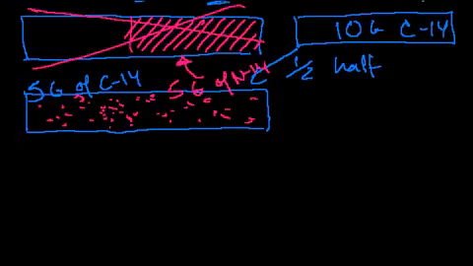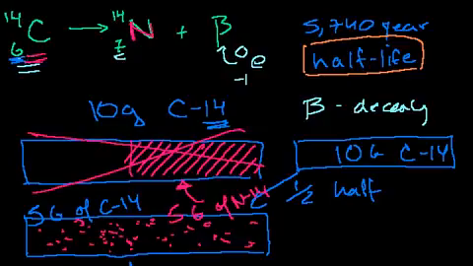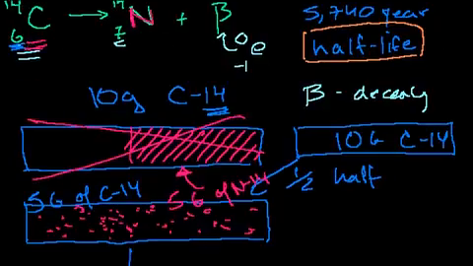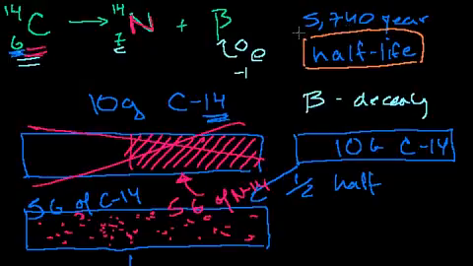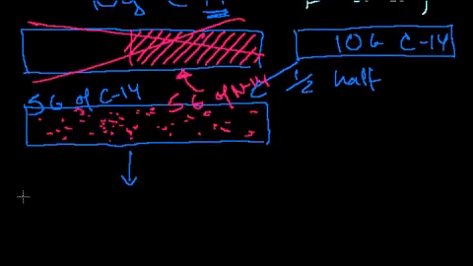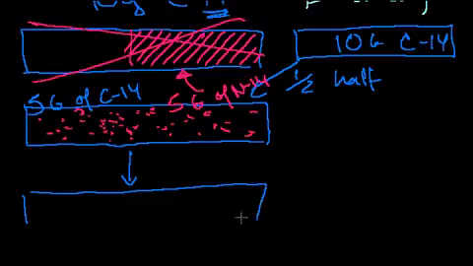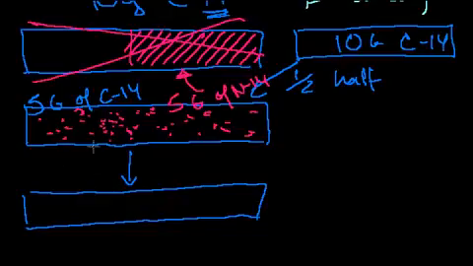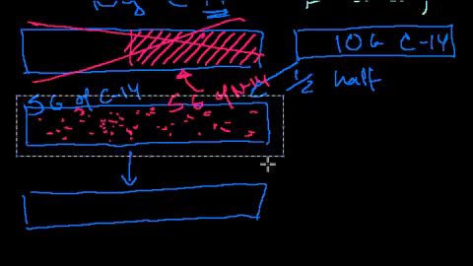Well, we said that during a half-life, 5,740 years in the case of carbon-14, all different elements have different half-lives if they're radioactive. Over 5,740 years, if I just look at any one atom, there's a 50% chance that it'll decay. So if we go to another half-life, from there, I had 5 grams of carbon-14. So let me actually copy and paste this one. This is what I started with.